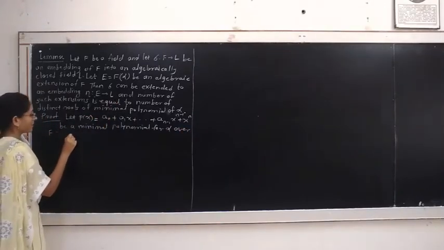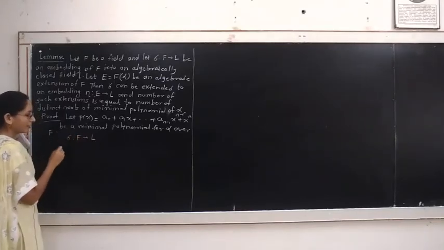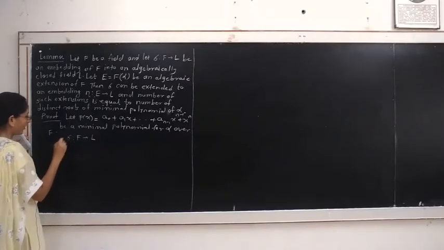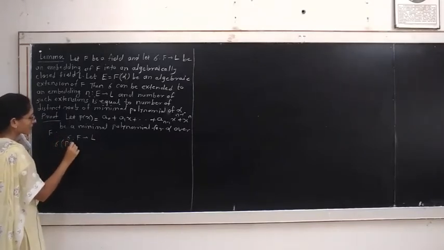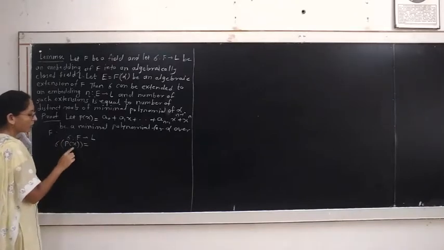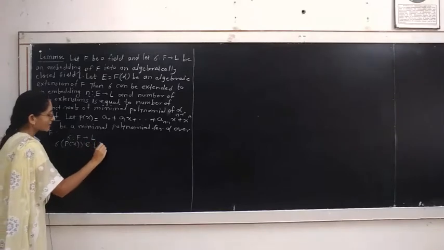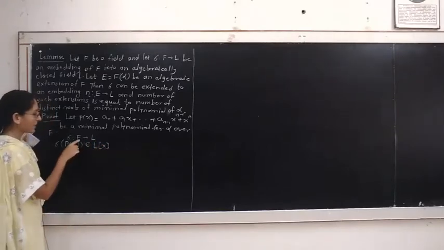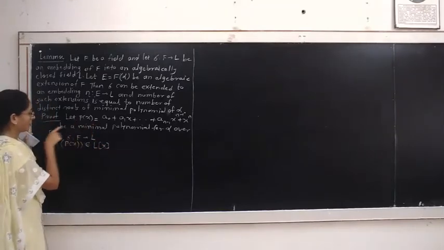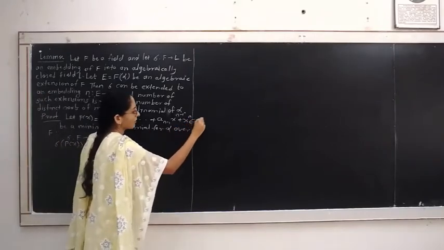Given that sigma is an embedding from F to L, we can find sigma of P(x). Sigma of P(x) belongs to L[x], because P(x) is a polynomial over the field F, so this polynomial belongs to F[x].